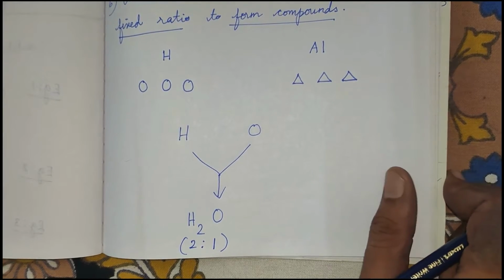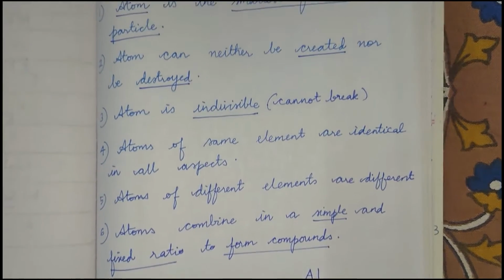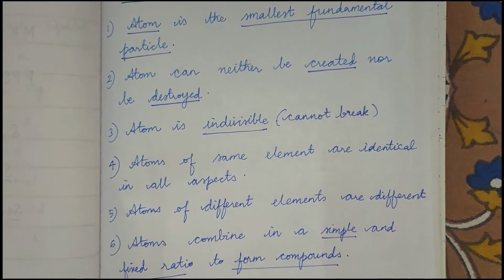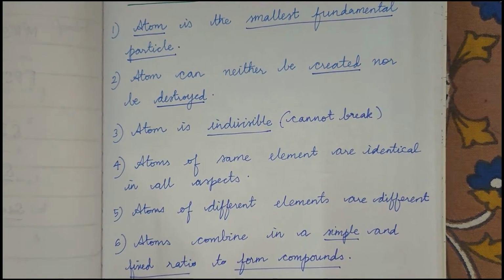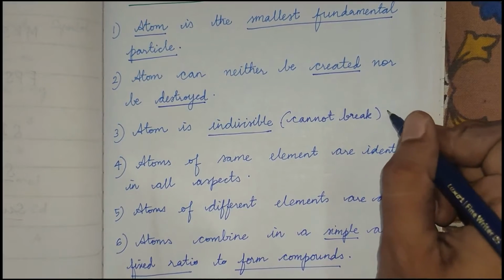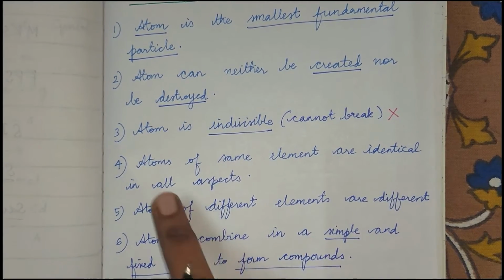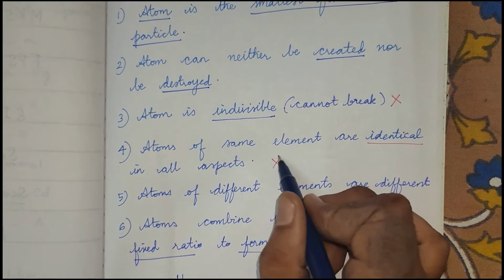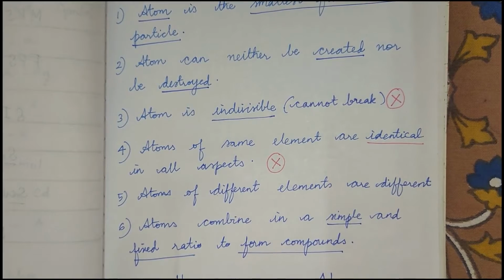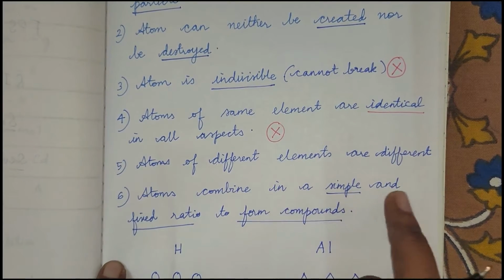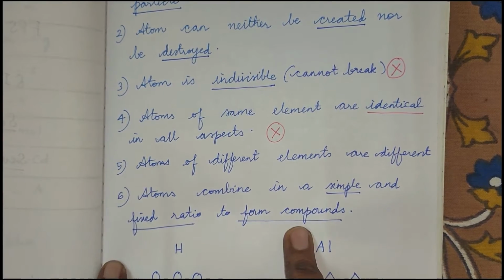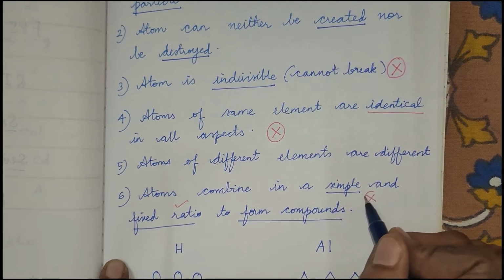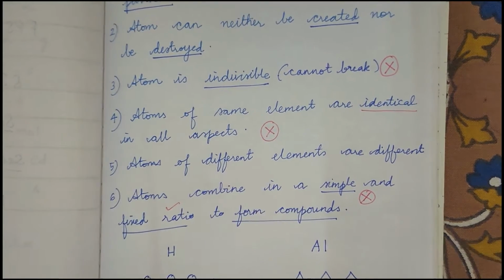And now, out of these 6 main postulates, so many postulates are wrong. Atom is indivisible, so that point is wrong, because you can break an atom, right? And atoms of same element are identical in all aspects. They are not identical. I'll tell you how. So these 2 points are wrong. And one more thing, atoms combine in a simple and fixed ratio to form compounds. Actually, the ratio may be fixed, but it is not simple. It need not be simple. I will explain you how.